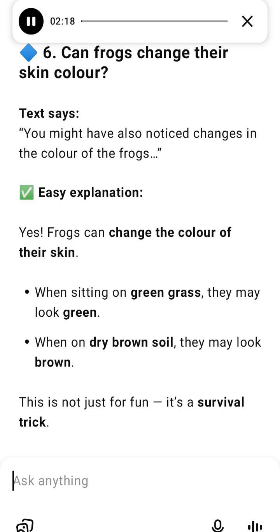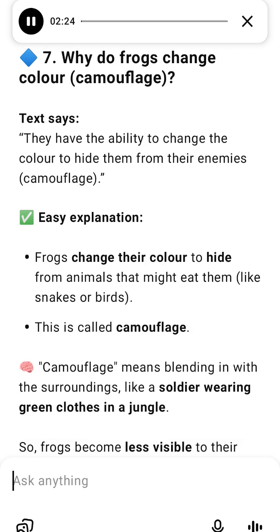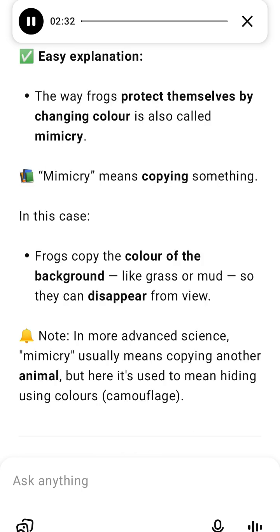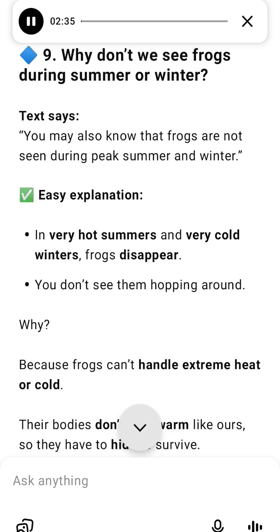This hiding trick is called camouflage. Camouflage helps frogs avoid being seen by birds, snakes, and bigger animals. 7. What is mimicry? The frog's ability to match its background is also called mimicry. Mimicry is copying the look of something to stay safe. In frogs, mimicry means copying the colours of the place they are sitting on.